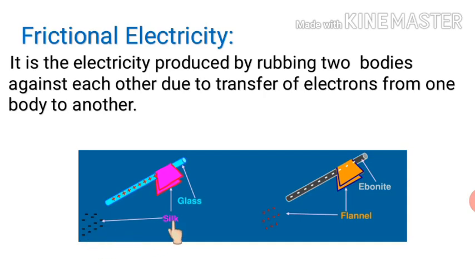In second picture, an ebonite rod is there which is rubbed with flannel. Here ebonite rod acquires negative charge and flannel acquires positive charge. It means transfer of electrons in this case is from flannel to ebonite. So because of deficiency of electrons, flannel becomes positive, and because of excess number of electrons, ebonite becomes negative.